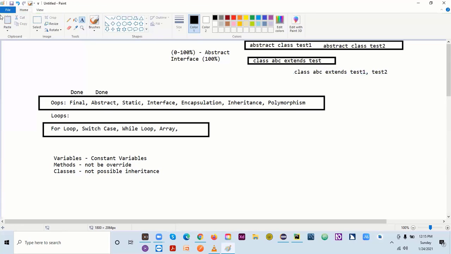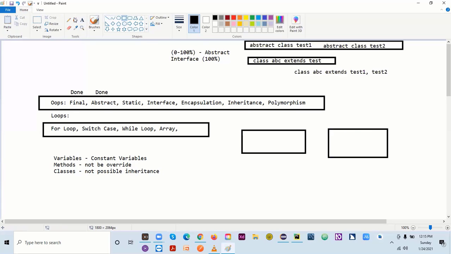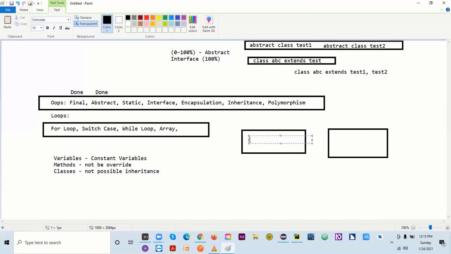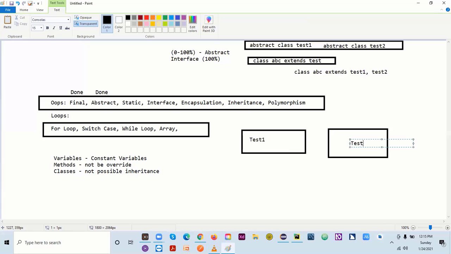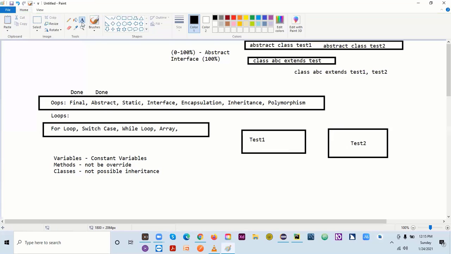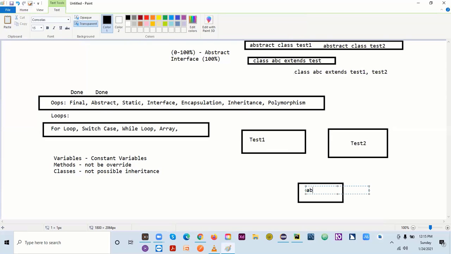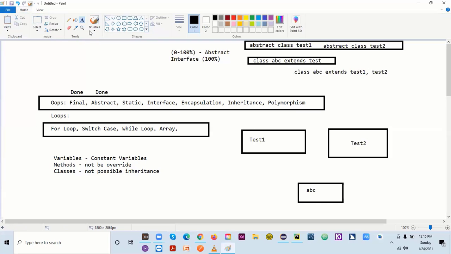If I draw the chart, this is test 1, this is test 2, and this is my subclass ABC.